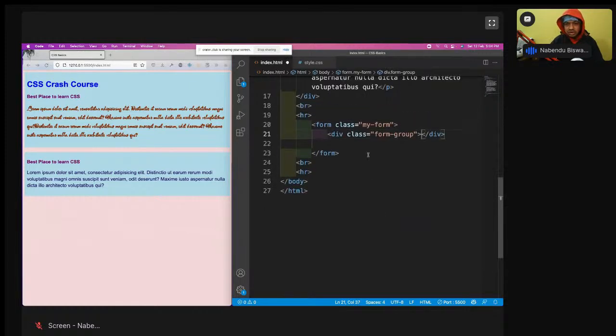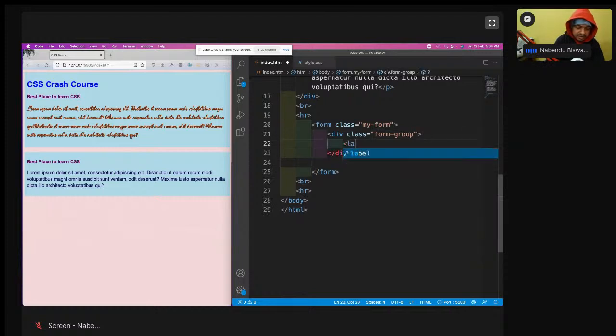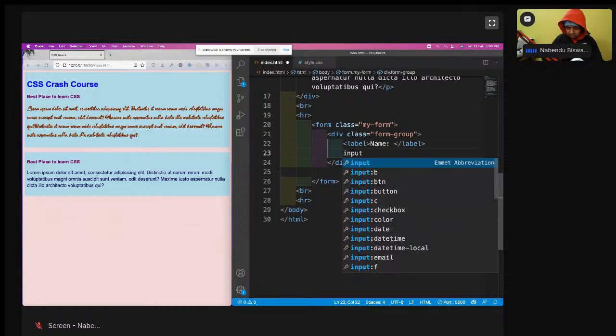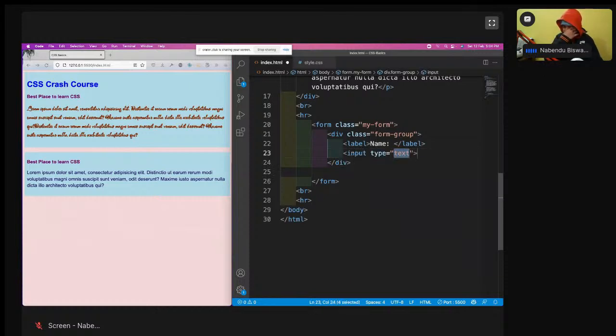So a class of form group is there because I want to wrap it with a div, and then a label is there, name, and input type text, name equal to name.